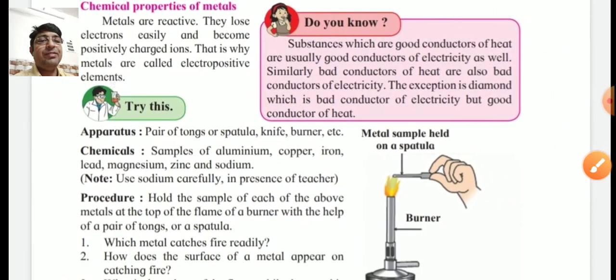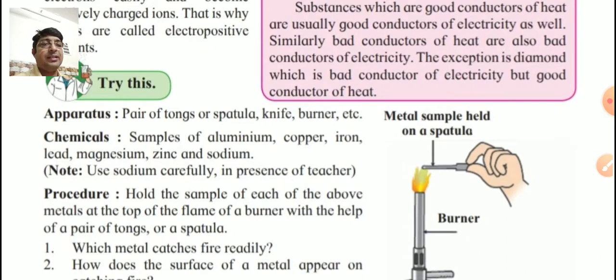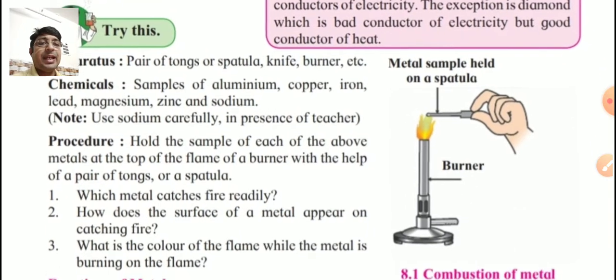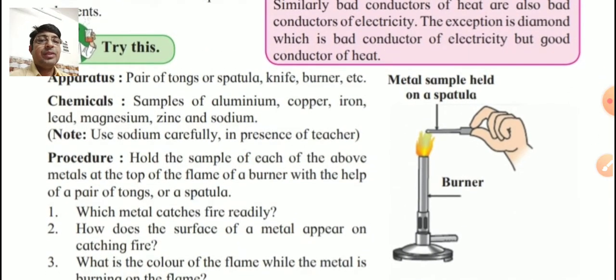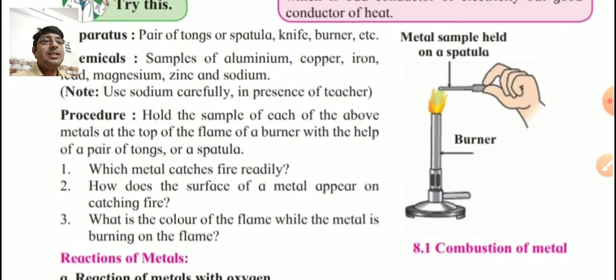Now try this. One activity is given for us. Apparatus is given, chemicals also given. Samples of aluminium, copper, iron, lead, mercury, zinc and sodium. A note is also given: use the sodium carefully in the presence of a teacher. See the procedure: hold the sample, one by one, of each of the above metals at the top of the